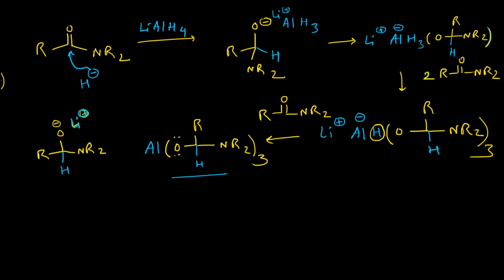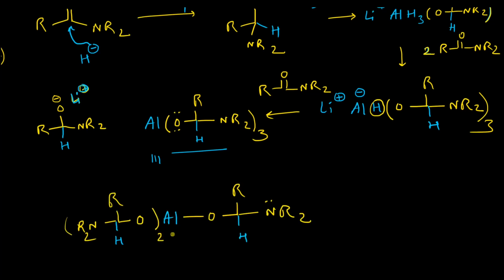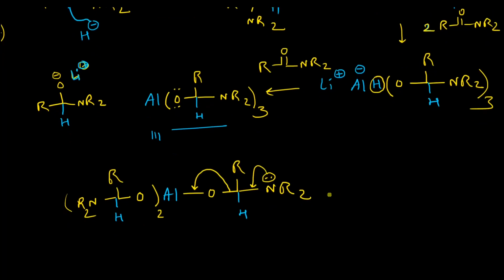And now an interesting step will happen. So we can represent this particular alane like this, right? So now what will happen? This nitrogen lone pair will form a carbon nitrogen double bond, and this particular carbon oxygen double bond will break, and aluminium will form a double bond with oxygen, and this will produce this particular imine compound, where nitrogen is positively charged. So this particular carbon nitrogen double bond is highly activated.